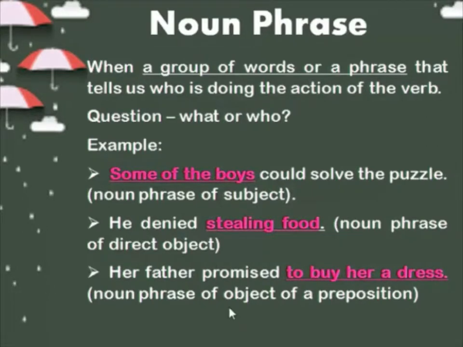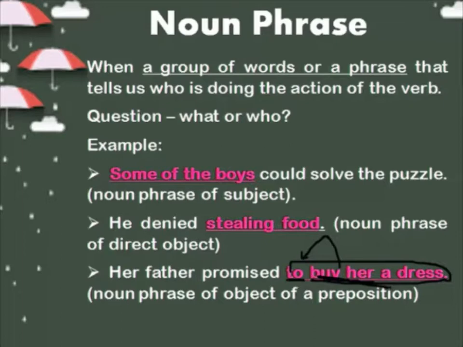And then the next one: her father promised. "To" is a preposition, and when a preposition is followed by a phrase, it is called a prepositional phrase, a noun phrase of an object of a preposition. This is an object for the preposition. All the prepositions we know: in, on, to, above, below, all these are prepositions. If a phrase follows a preposition, and you ask the question, what did her father promise her?